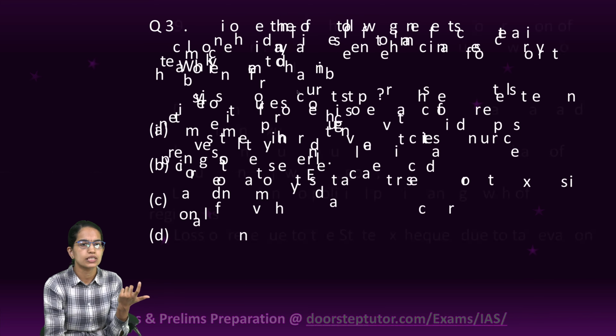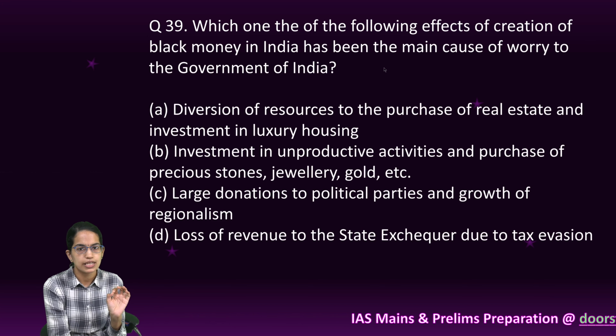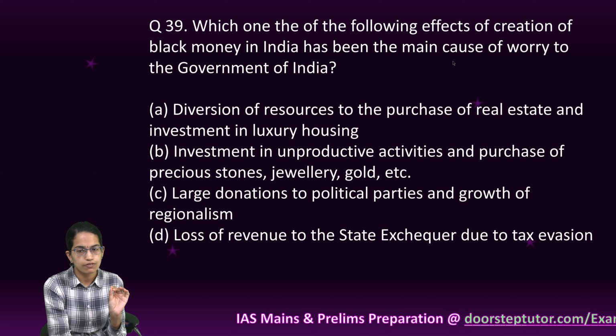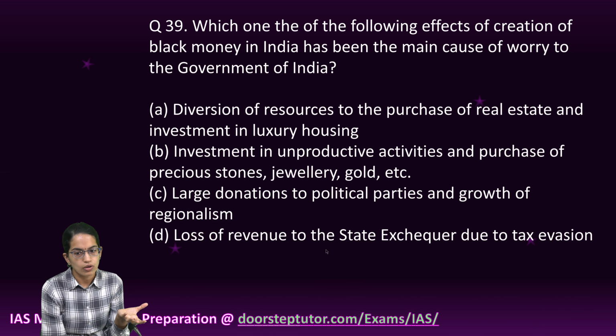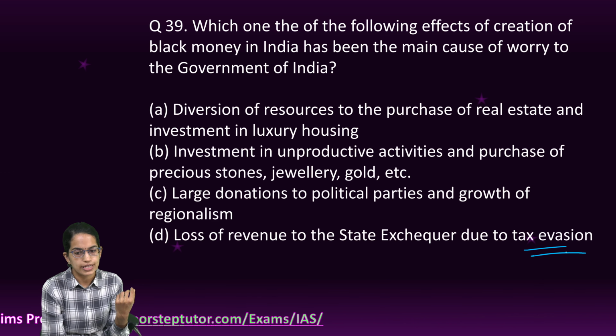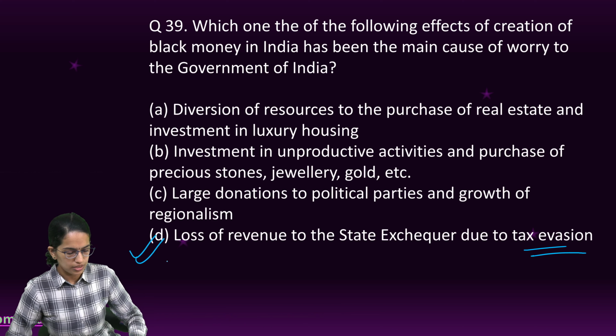The next question here is about black money. Which of the following is the effect of creation of black money in India and a main cause of worry for the government? Now, when there is black money, what would happen? The revenue would be lost. This would be mainly due to tax evasion, and therefore D is the right option. Very direct, very general question.